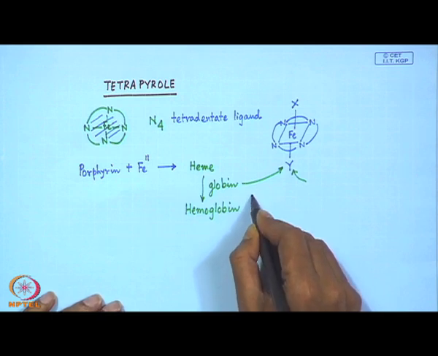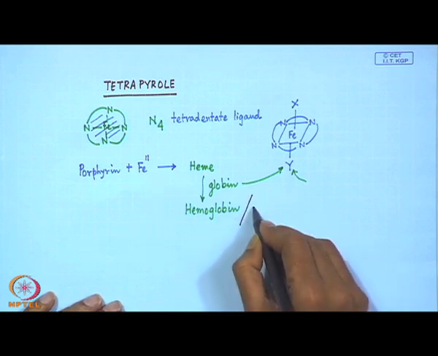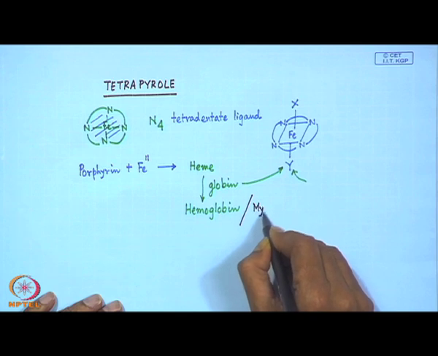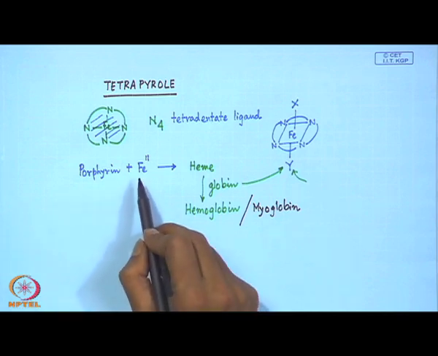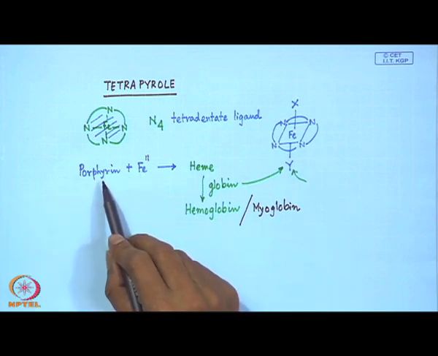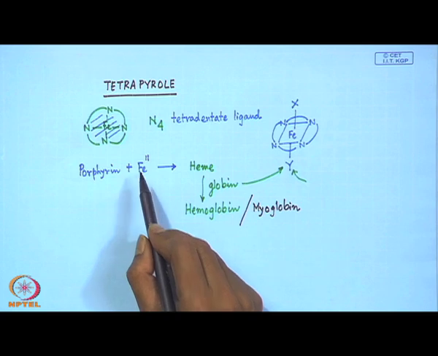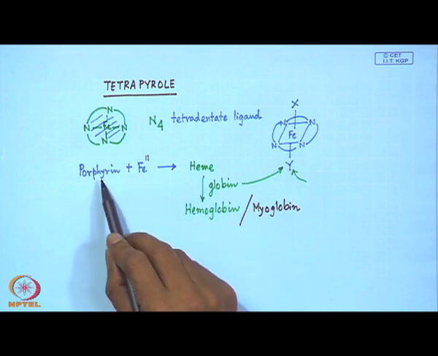So, there is not only hemoglobin, but also we can have the myoglobin molecules, and they are all typically iron tetrapyrrole systems.